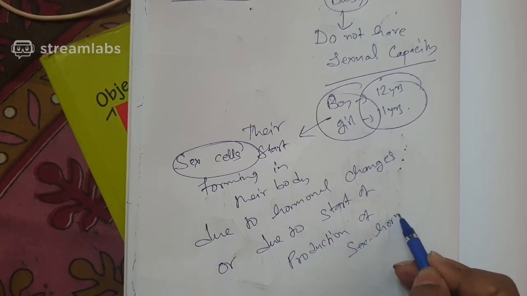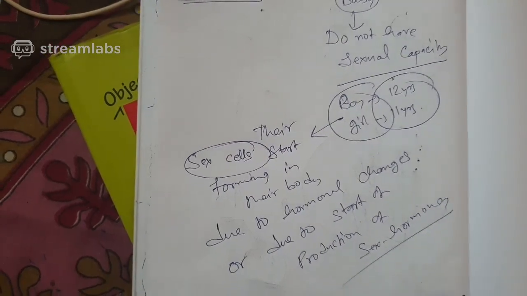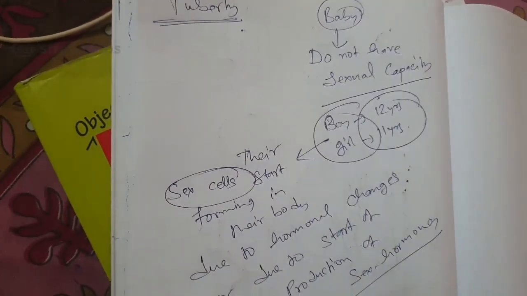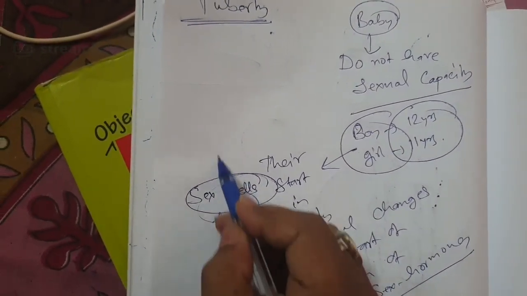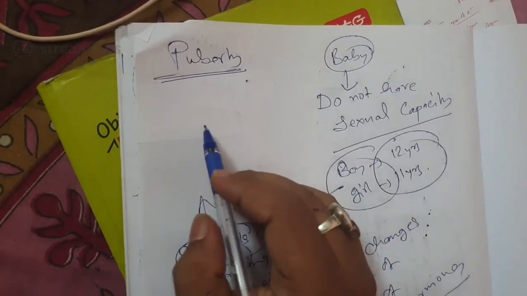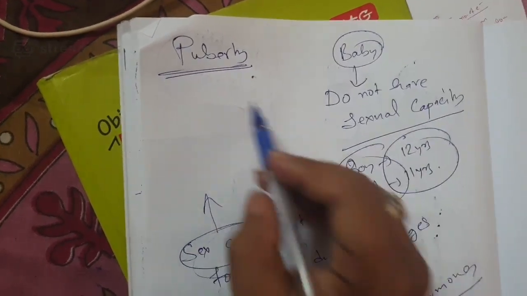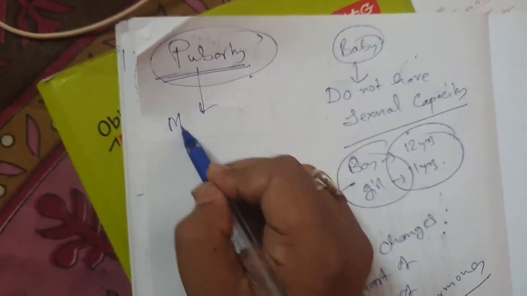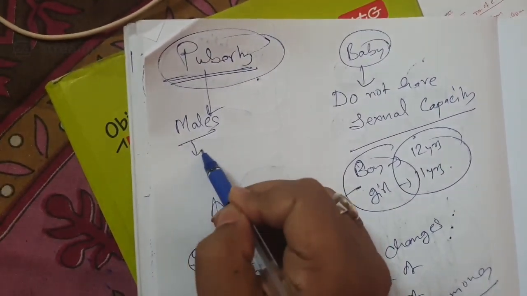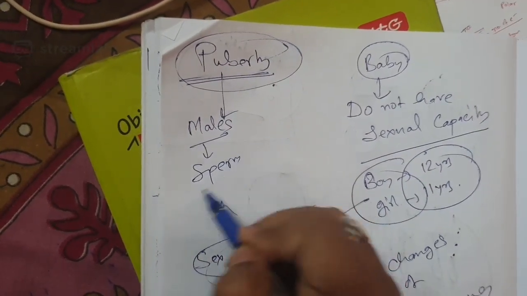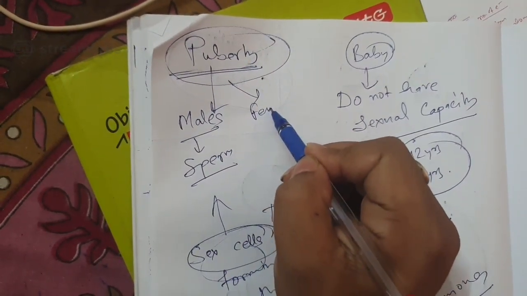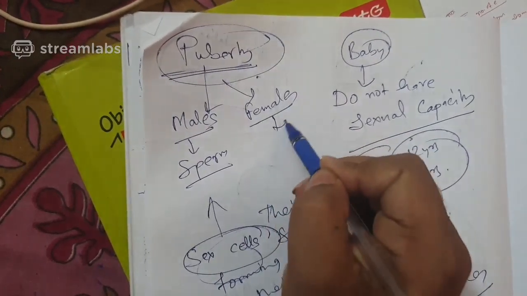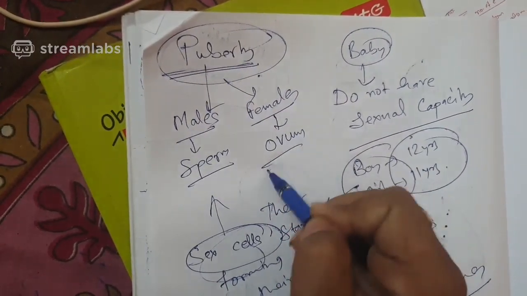At that time, there are a lot of changes in their body, and that period is known as puberty. So in puberty, the boys start producing sperm, and the females start producing the ovum. So I hope you understand what is puberty.